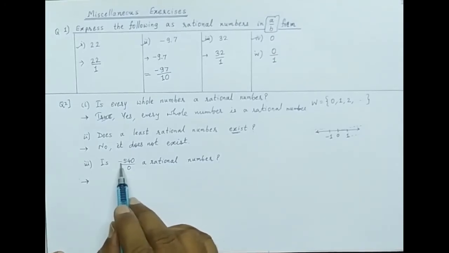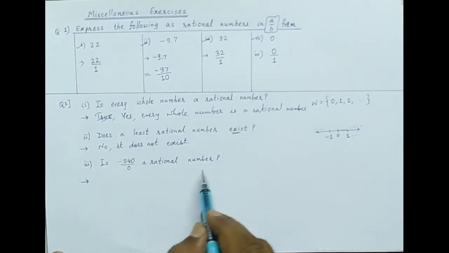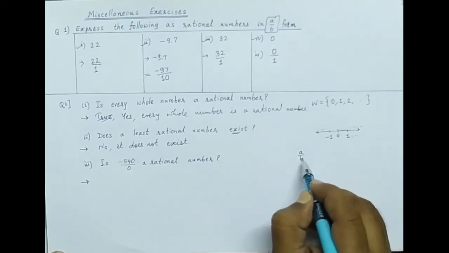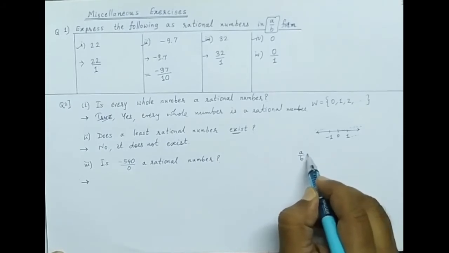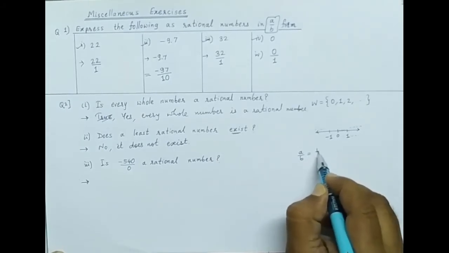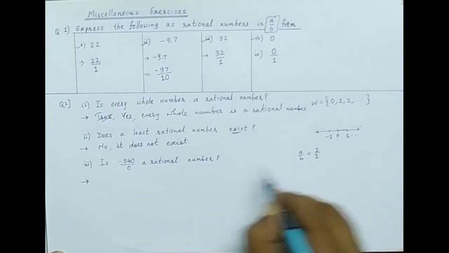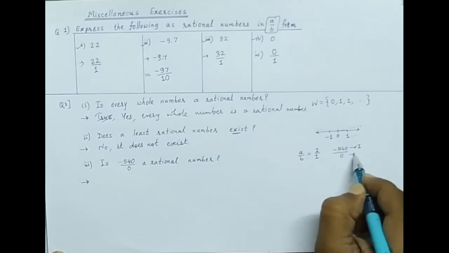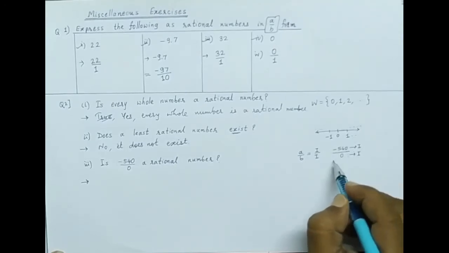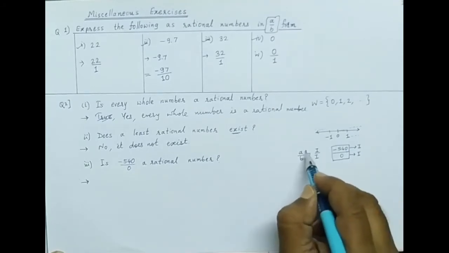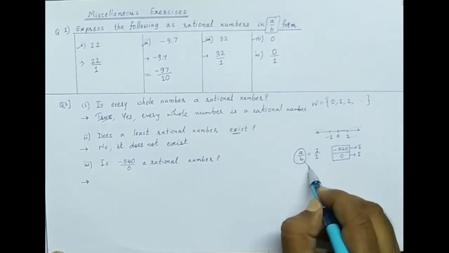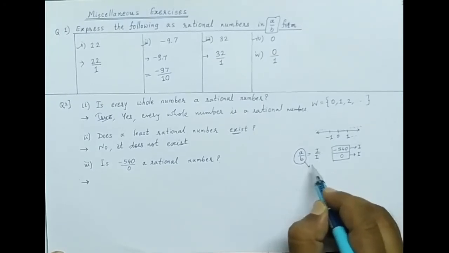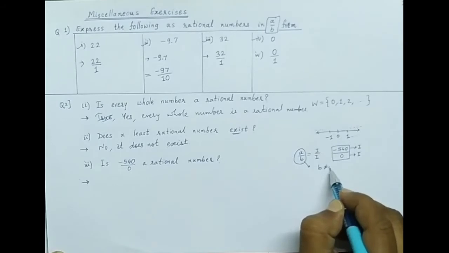Now, is minus 540 upon 0 a rational number? The definition of a rational number is that in A upon B form, each number is a rational number where A is an integer, B is an integer. Here minus 540 is an integer and 0 is also an integer, but it is not a rational number, because when we define rational numbers, we write A is an integer, B is an integer, with the denominator B not equal to 0.